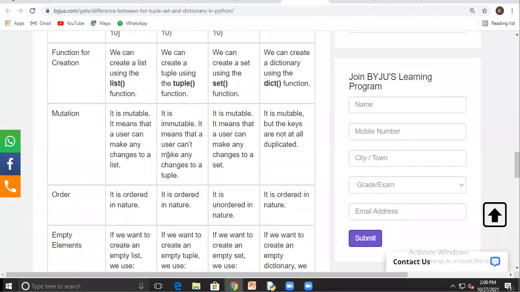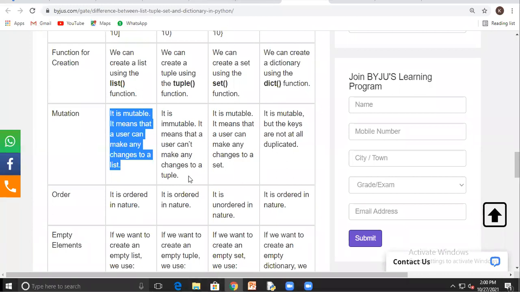Mutation means in which function we are doing the changes and in which function we are not doing the changes. So in list, if we create one list, we have access to do modification in that, but totally opposite is tuple.